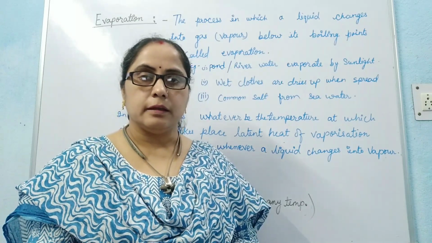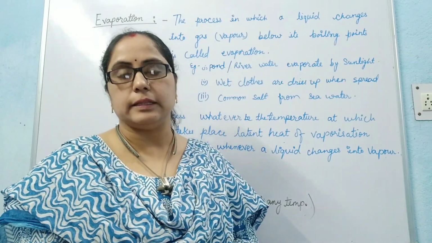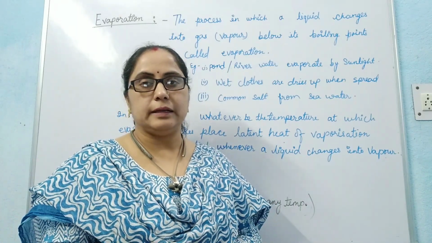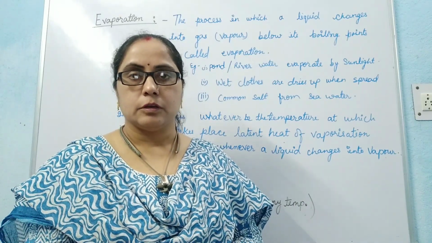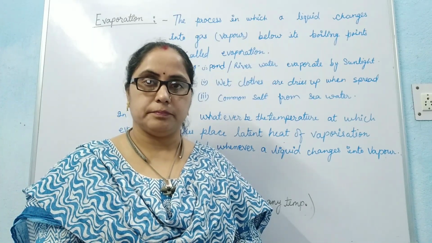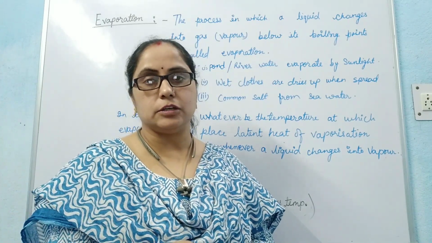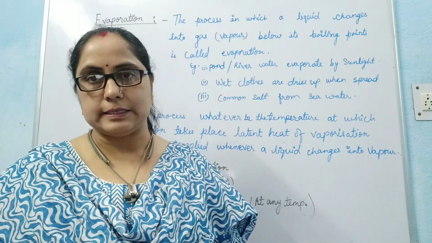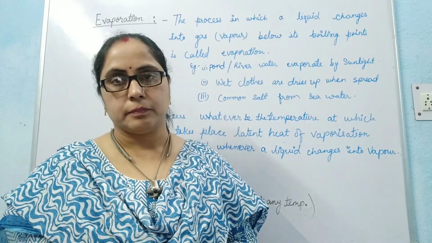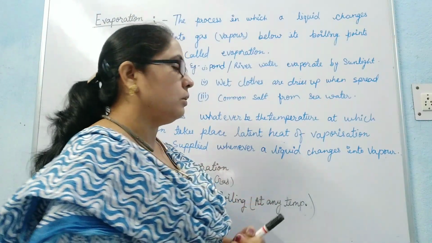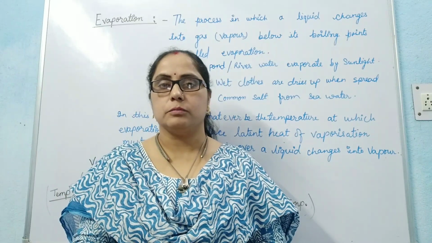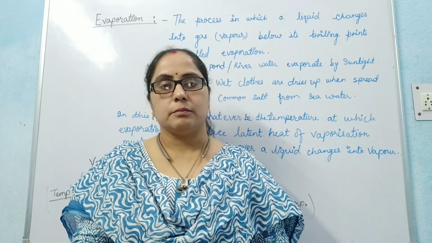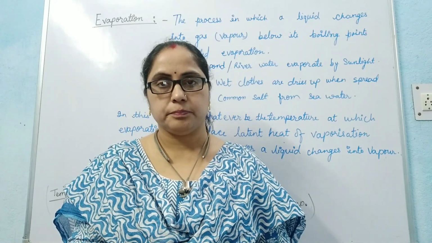Similarly, when we spread wet clothes in the air or in sunlight, after some time we find that they dry up. Due to the process of evaporation, the liquid particles present on the wet cloth change into vapor or gases and mix up in the air. Another example is common salt, which we get from sea water. That also we get by the process of evaporation.